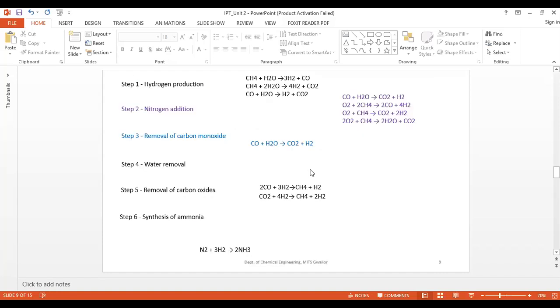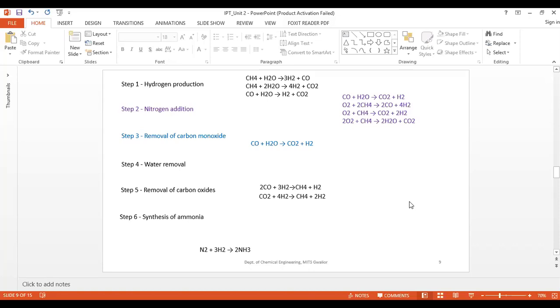The highly exothermic reaction between oxygen and methane produces more hydrogen. These are some important reactions related to this one. When carbon monoxide reacts with water, you get carbon dioxide plus hydrogen. Our main target is to produce hydrogen here.